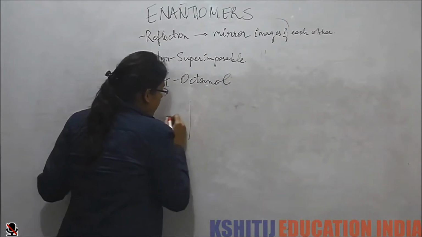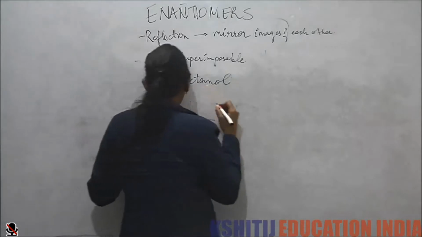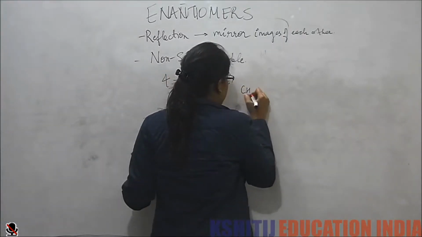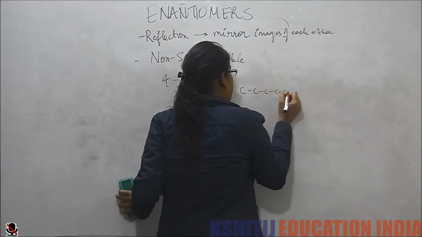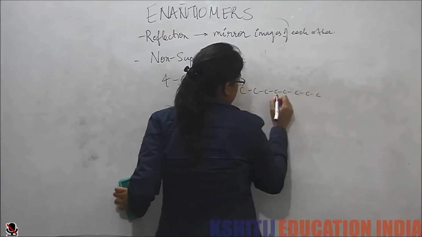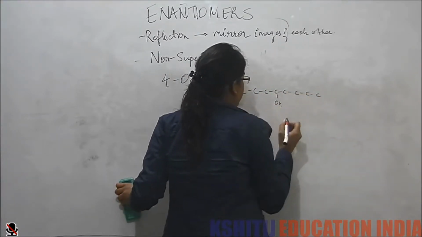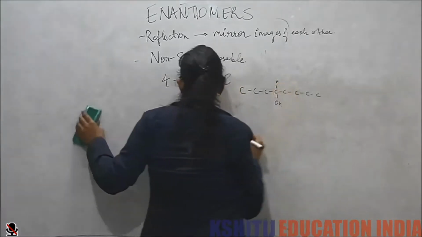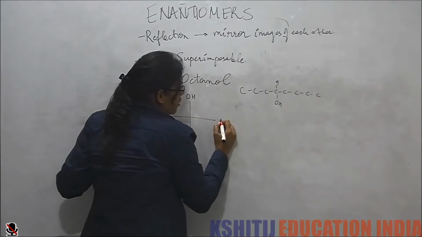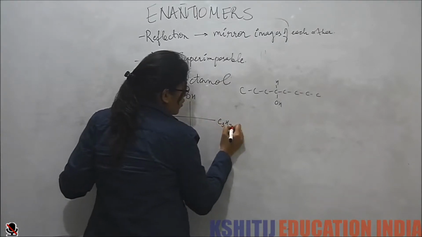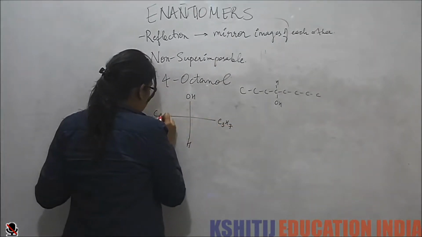I take the carbon. Now what do I mean by 4-octanol? This. So I put H here, I put OH here, I put C3H7 here, and C4H9 here.